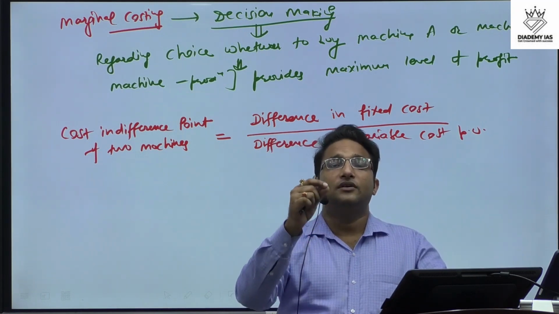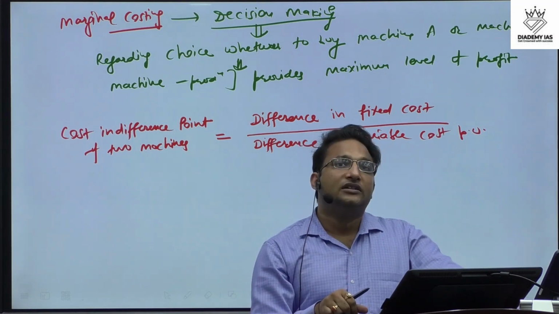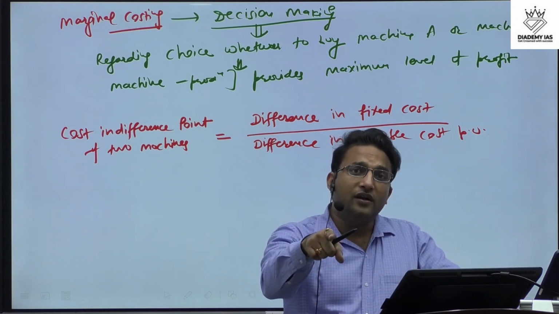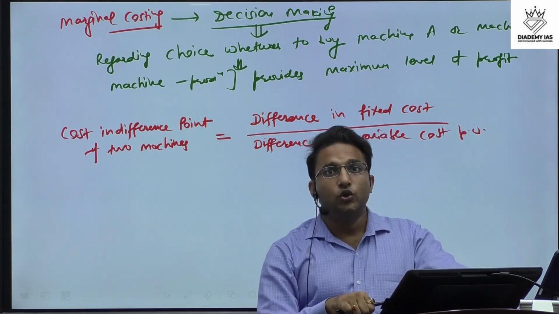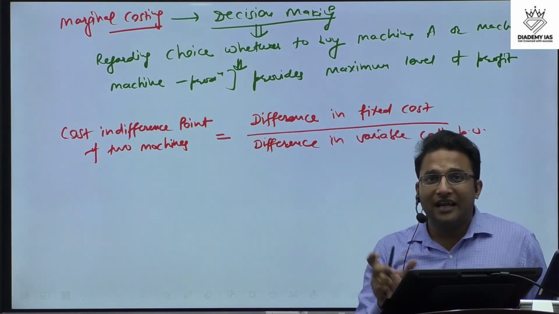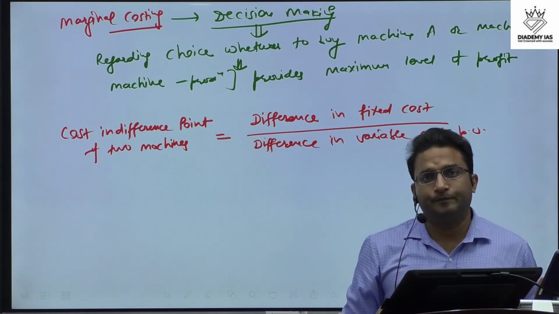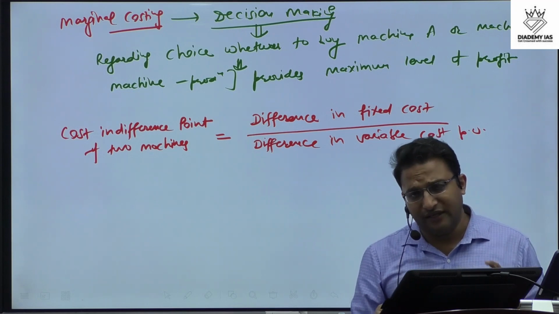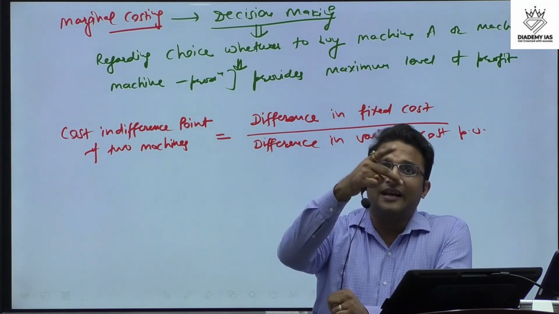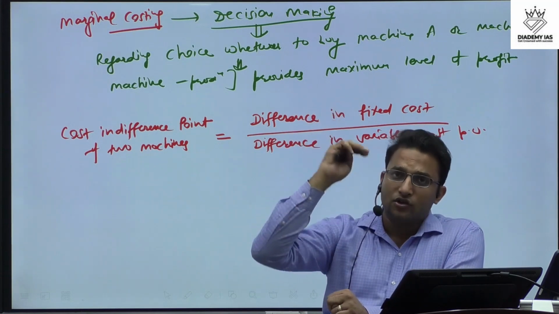If you run the car for more kilometers on a daily basis, then you should use that car which provides you the variable cost per unit on the lower side. That means you can go for the CNG car, because in the CNG the per unit cost will be lesser. You will make a one-time investment, and later, by reducing the variable cost per unit, you will be able to recover the cost which you have paid extra in the initial time. CNG might have the higher cost of buying, but because of the running cost being less, you will be running more kilometers, so the variable cost is lower here.